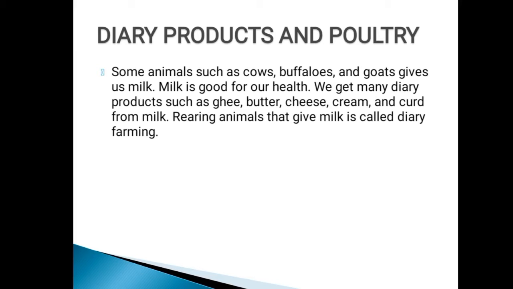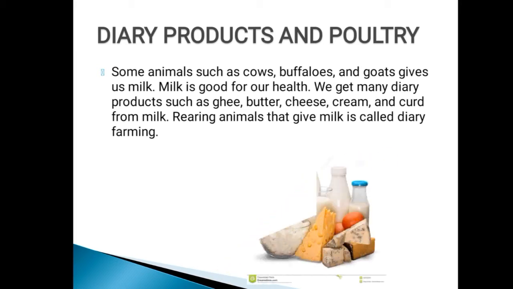We get many dairy products such as ghee, butter, cream, curd from milk. So many types of milk products are there. For example, ghee we use for cooking, butter we use for making cakes, cheese we use for baking purpose, cream we use for making cakes, then curd we use to prepare food like curd rice, and buttermilk. So many types of milk products are there.